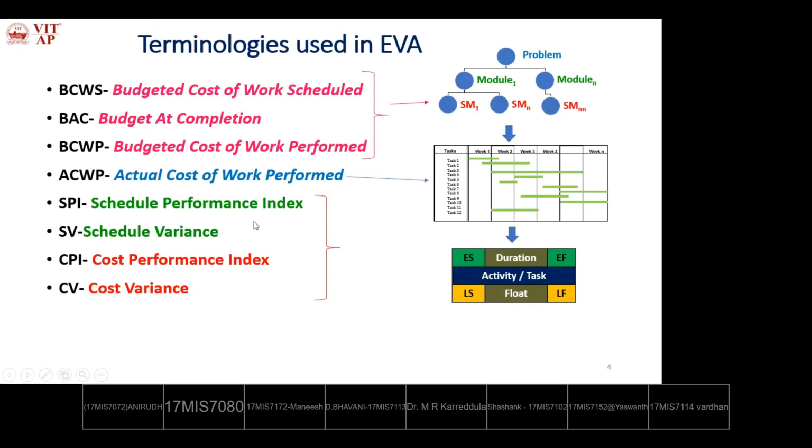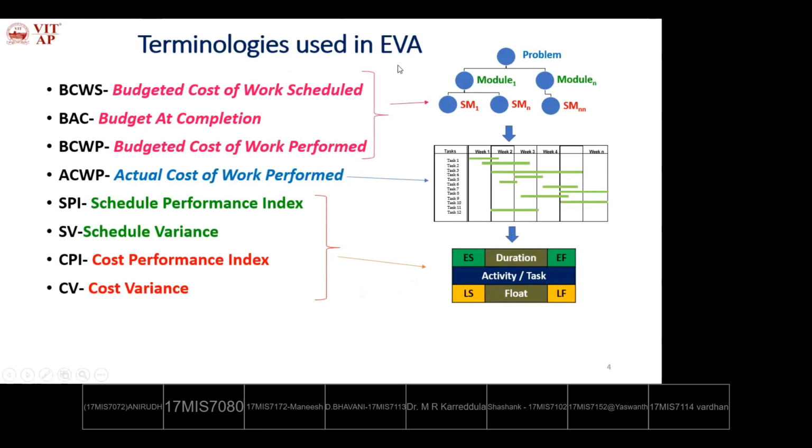That is, what is the current status of the project? How many are scheduled in week 1, week 2, and so on? How many are finished? That we are calculating in SPI and SV. Then cost performance index. So what is the cost applied till today, and is there any variance among the cost, that is, between this and this and this, we will calculate. So these are calculated for every project task or activity.